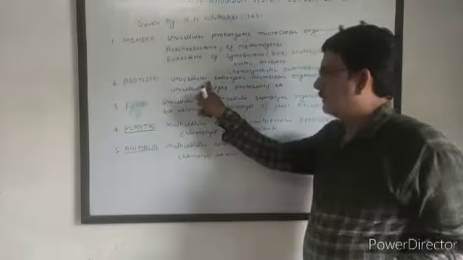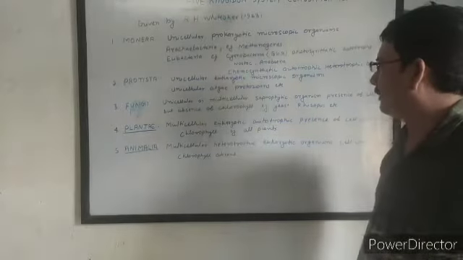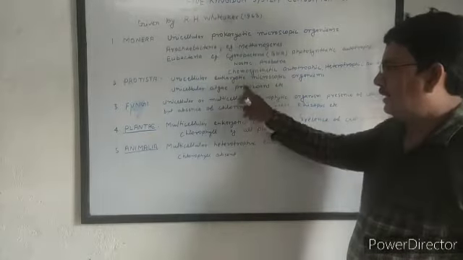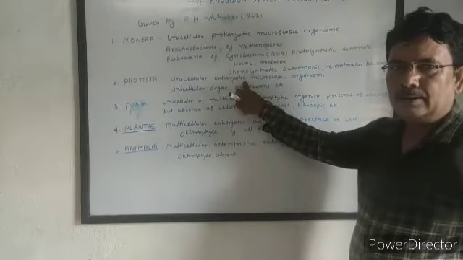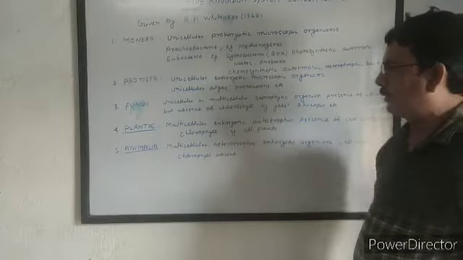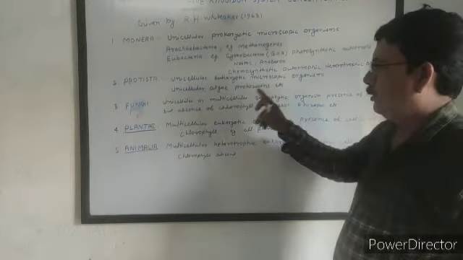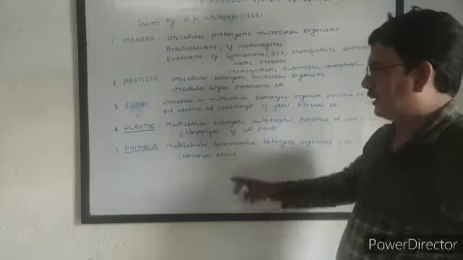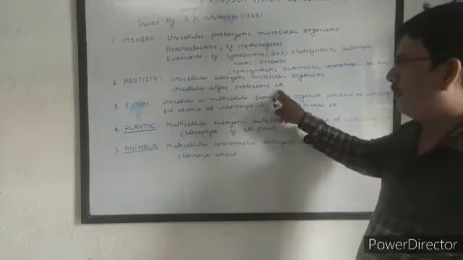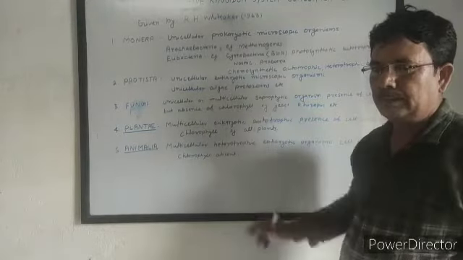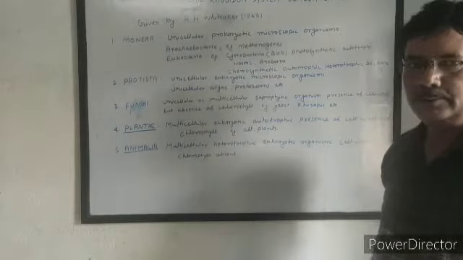It also includes unicellular but eukaryotic microscopic organisms. That is, the nucleus is bounded by a nuclear membrane. They have a true nucleus. This group includes unicellular algae and all protozoans. Proto means first and zoon means animals.